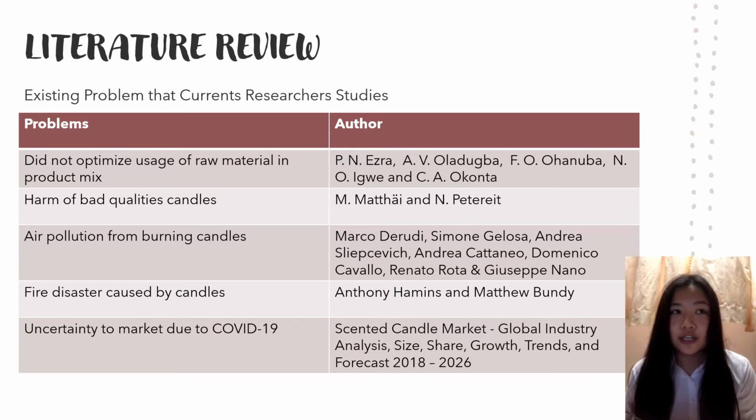The company also didn't optimize their usage. Second is the harm of bad quality candles. The third is air pollution from burning candles. The fourth is fire disaster caused by candles, and lastly is the uncertainty to the market due to COVID-19. These 5 articles also talk about problems involved with my current study.